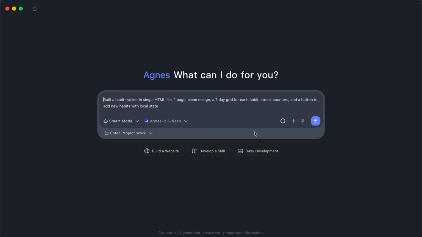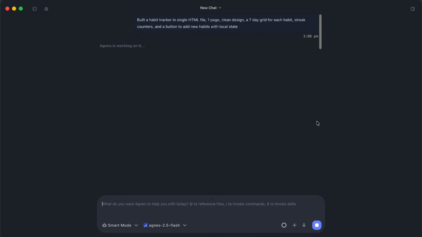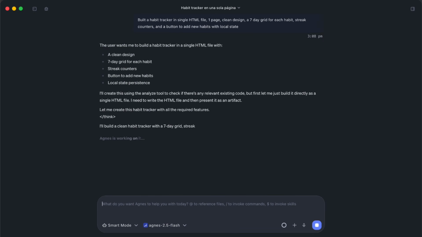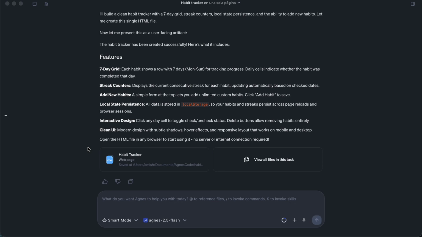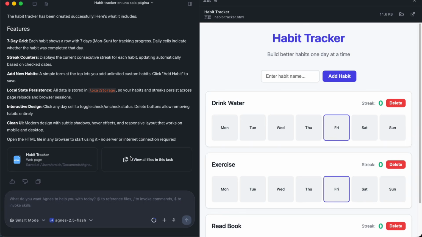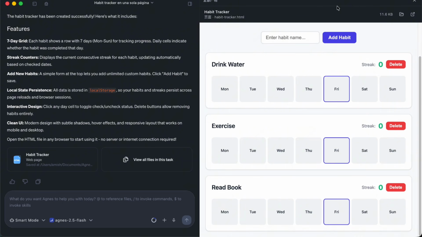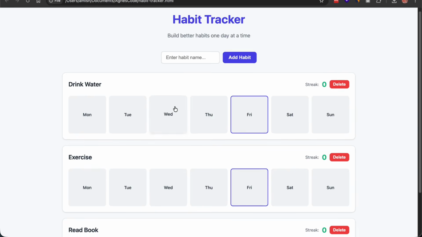Okay, let me show you what I built with 2.5 Flash. First test, a website page. I asked for a habit tracker page, one page, clean design, a 7-day grid for each habit, streak counters, and a button to add new habits with local state. That was the entire prompt, written like a sentence. It planned the structure, created the HTML, CSS, and JavaScript, and gave me a working page in a few minutes. The grid rendered, streaks updated when I clicked days, and adding a habit worked on the first try.